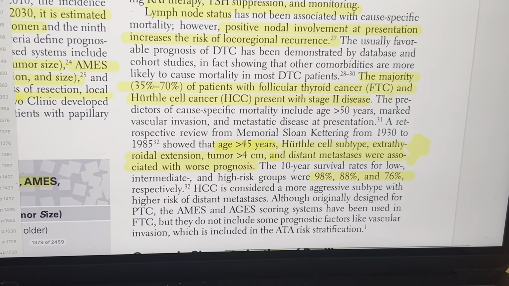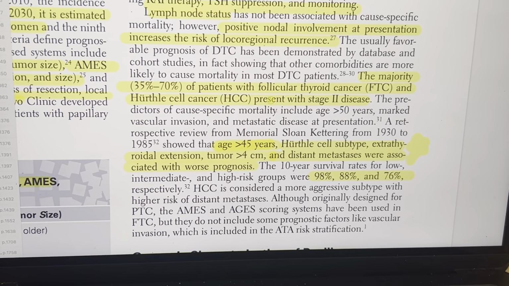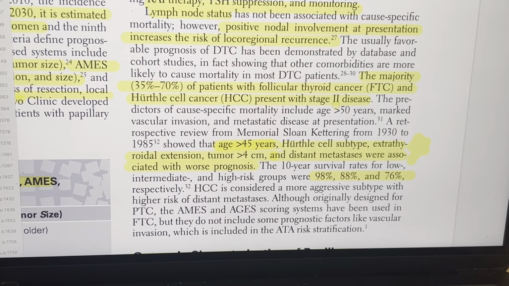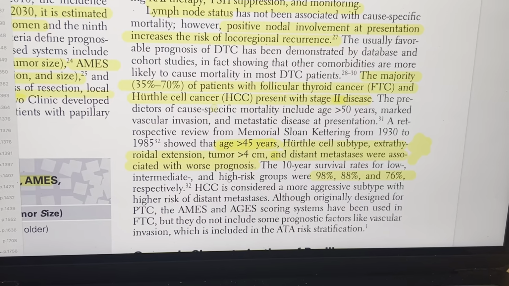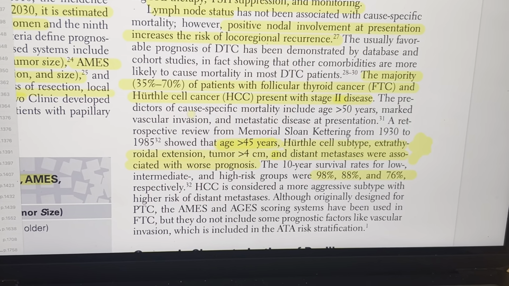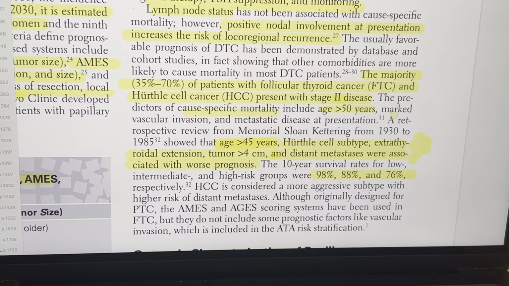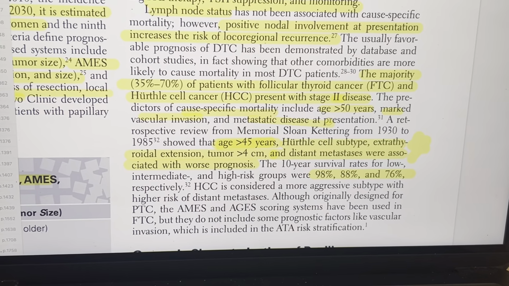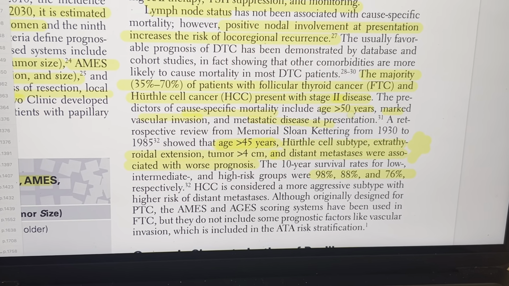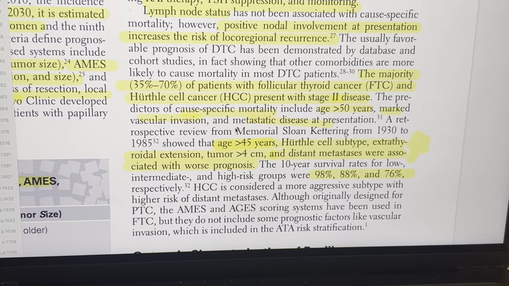Around 35 to 70% of patients with follicular thyroid cancer and Hürthle cell cancer present with stage 2 disease, and the presence of predictors of cause-specific mortality. Cause-specific mortality predictors are age more than 50 years, marked vascular invasion, and metastatic disease at presentation.